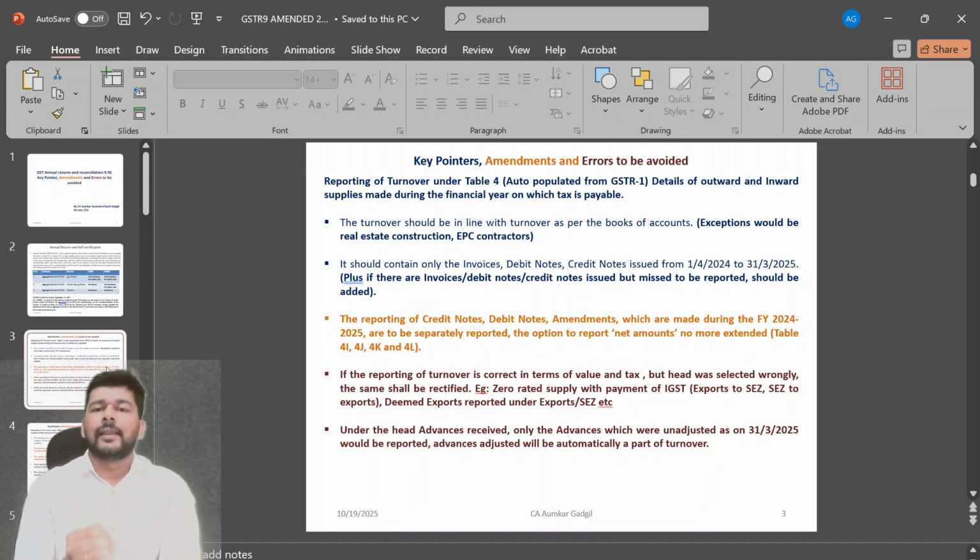GSTR 10, 11, 12 and 13 are all about the adjustments or subsequent changes made during the period April 2025 to October 2025 of the subsequent period, that is before 30th of November 2025. Means the form as such in structure has no changes. The only differences are that within the form certain changes have been made.